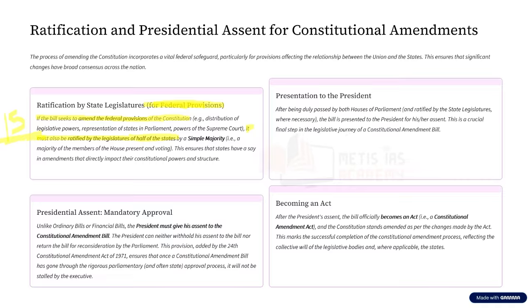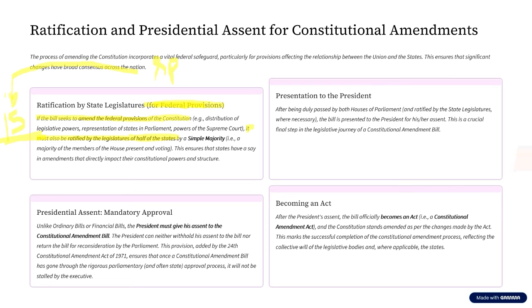In the parliament, it is going to get passed through what majority? Through special majority. And not just that, if it is going to affect the federal provisions, along with passing through the parliament in special majority, it also has to be ratified by more than half of the state legislatures.